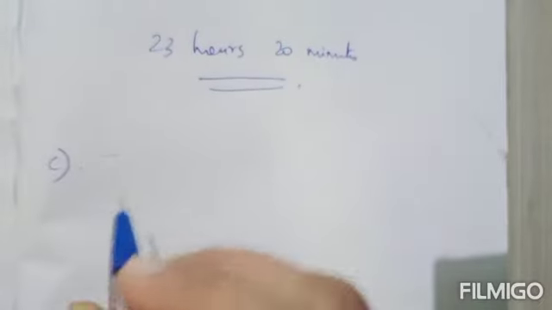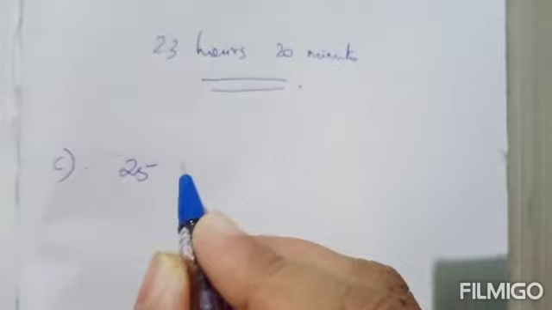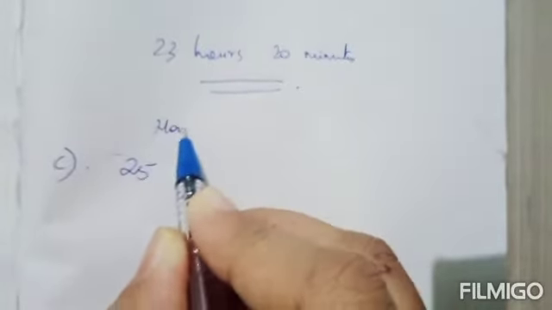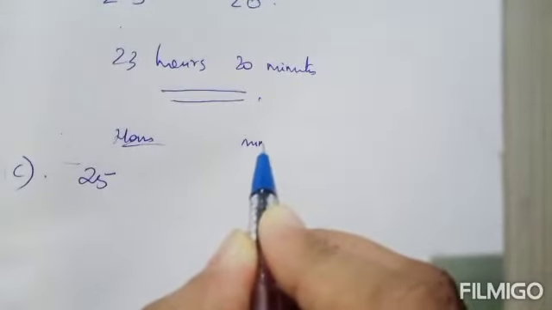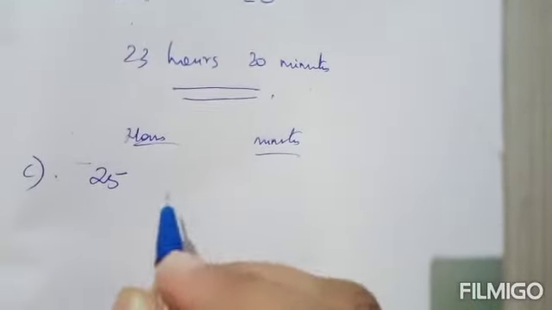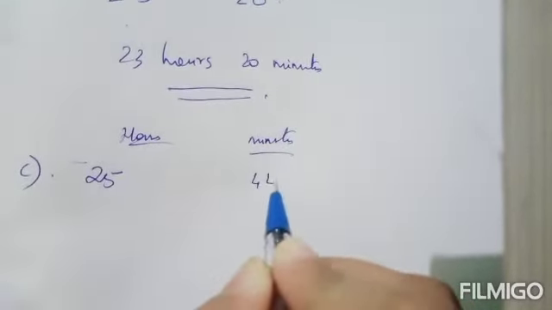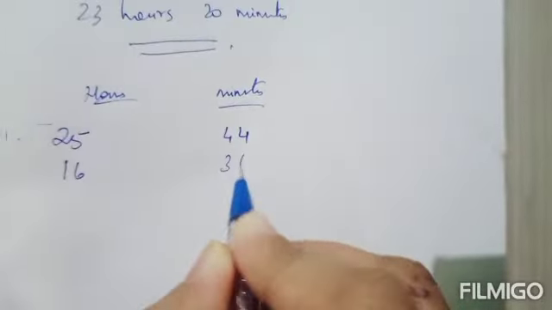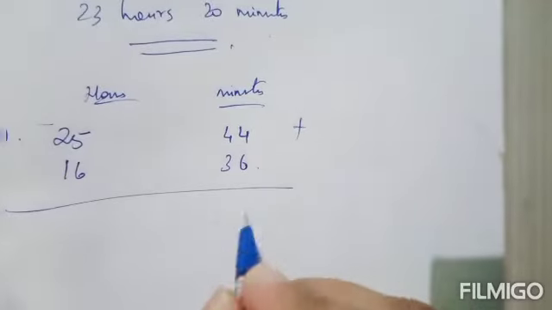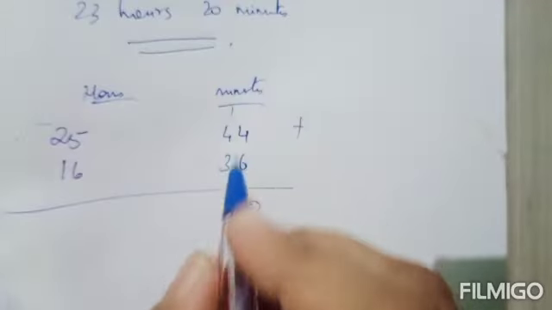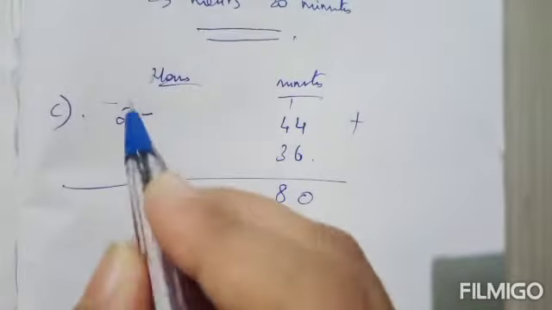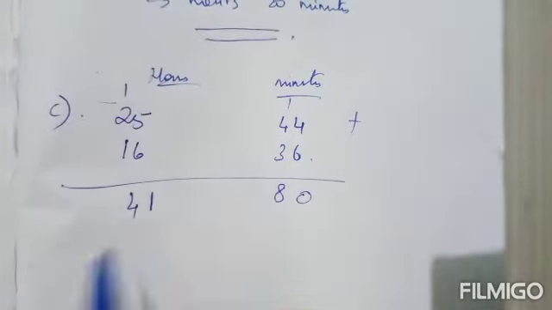Next C, 25 hours 44 minutes and 16 hours 36 minutes. So hours, then here minutes. Okay, 25 hours 44 minutes, then 16 hours 36 minutes you have to add. So 6 plus 4, 10, 4 plus 3, 7, plus 1, 8. Here 6 plus 5, 11, 2 plus 2, 4, 1, you will get.